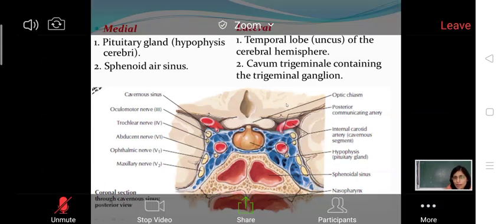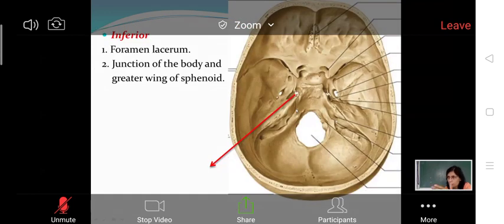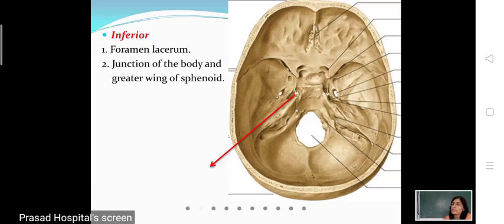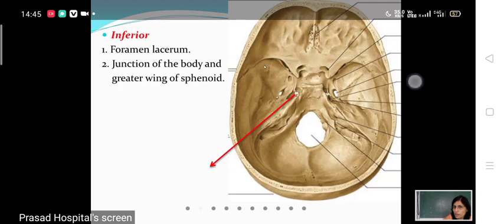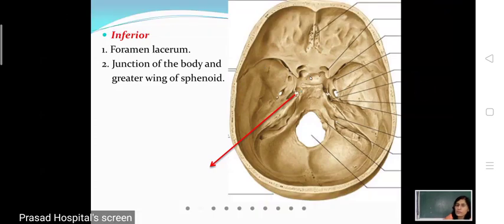Here lies the trigeminal ganglion. Here is the trigeminal impression for the trigeminal ganglion, which itself is covered in a fold of dura, that is the cavum trigeminale. So it lies in lateral relation to the cavernous sinus, and also the temporal lobe of the cerebral hemisphere lies in lateral relation to the cavernous sinus.